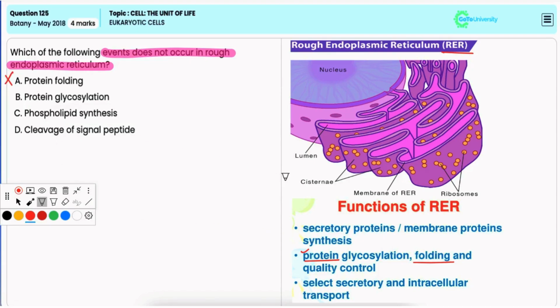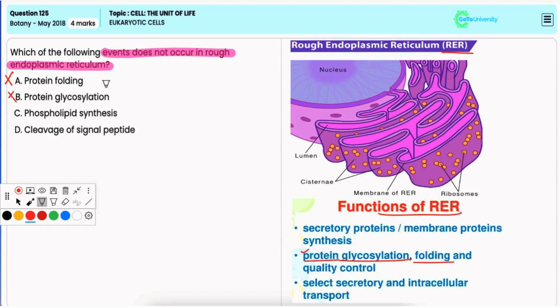Option B, protein glycosylation. It also occurs in rough ER, especially N-linked glycosylation. This process involves the addition of carbohydrate chains to specific amino acids, which provides stability to the protein, and it is also important for its function. Hence, it is an incorrect option.